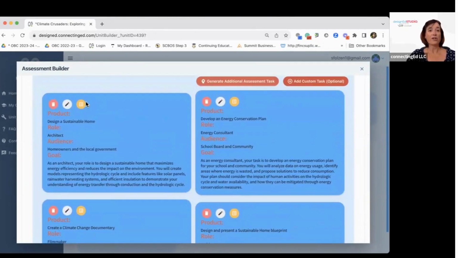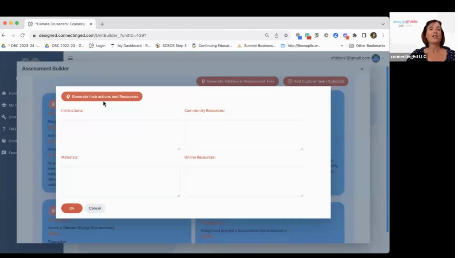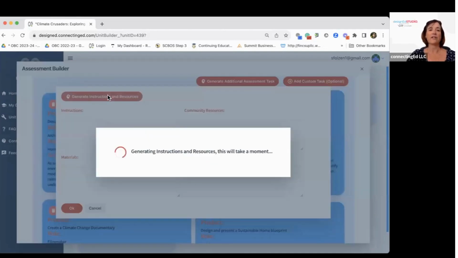Now what you can do is get into the meat of each one of these different projects. So we're going to click instructions and resources. You'll see that it's yellow because it has not been done yet. You click into that and you click generate instructions and resources, and our AI assistant will create instructions, a suggested list of materials, community resources that students can use to support them in their assessment, and also a list of online resources to help them.